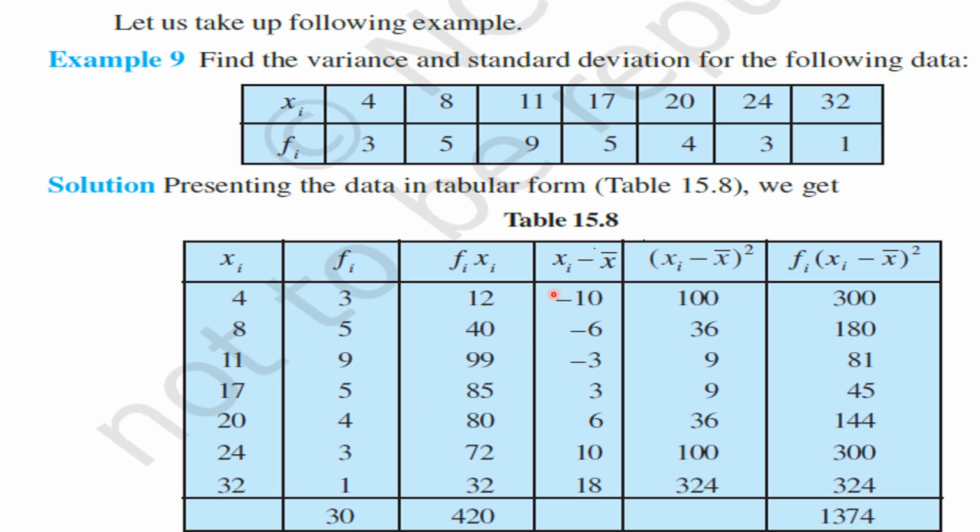So now let us prepare xi minus x bar, that is deviations about mean. We are finding here deviations of the observations about mean. So 4 minus 14, what will we get? Minus 10. 8 minus 14 is minus 6, 11 minus 14 is minus 3, 17 minus 14 is 3, 20 minus 14 is equal to 6, 24 minus 14 is equal to 10, 32 minus 14 is equal to 18.